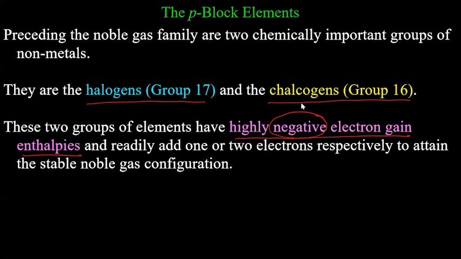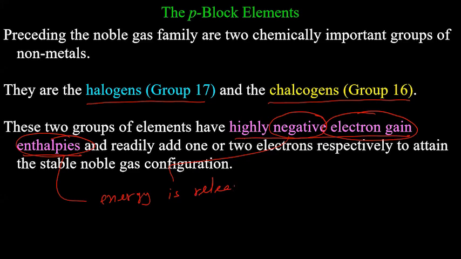If it gains an electron, now go word by word. It is written negative electron gain enthalpy. Highly, yes, it is high, that's fine. But the keywords are negative, electron gain, and enthalpy. Enthalpy means energy. Negative means energy is released when an atom gains an electron.